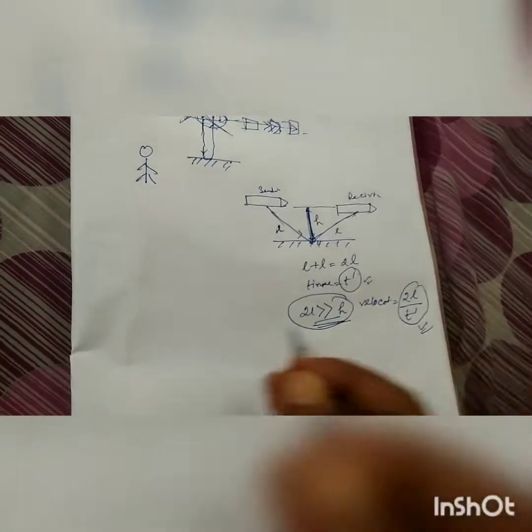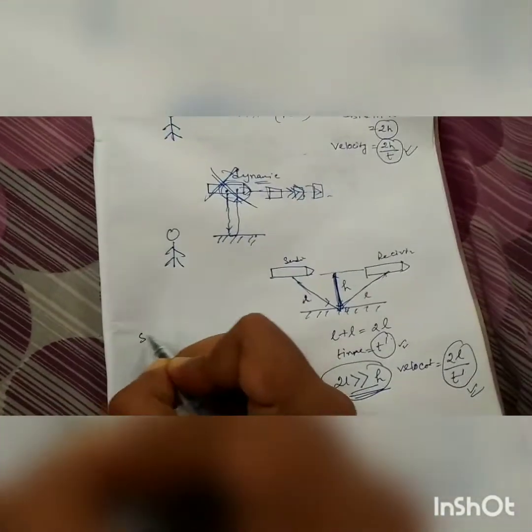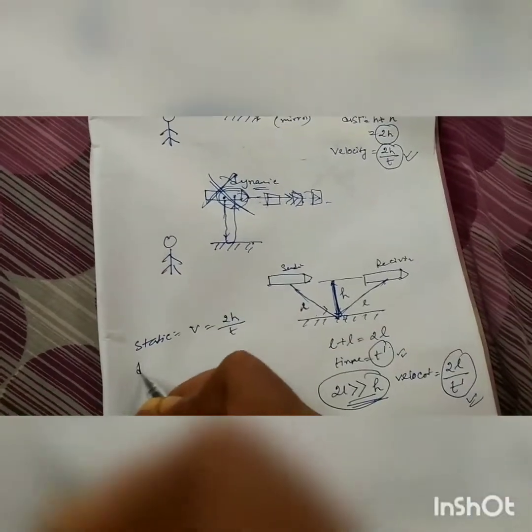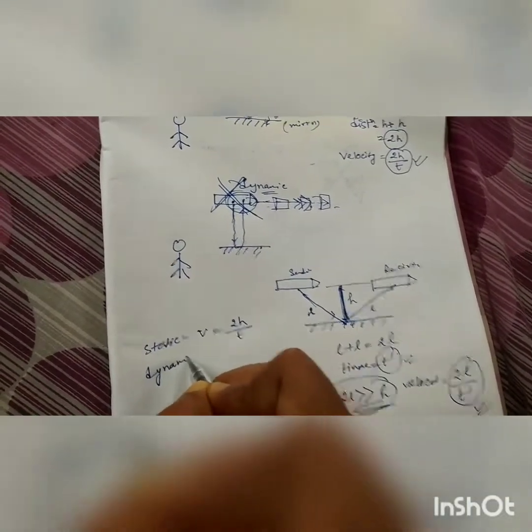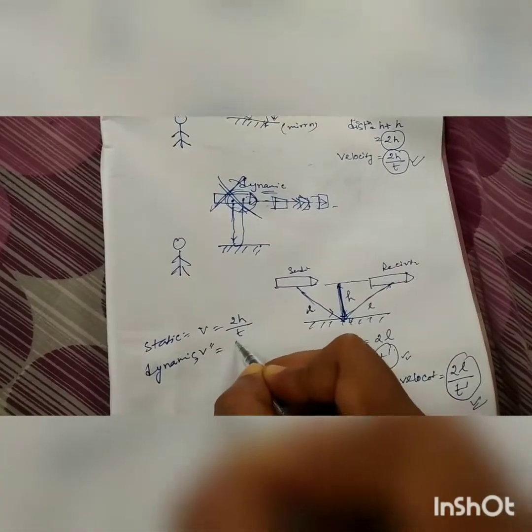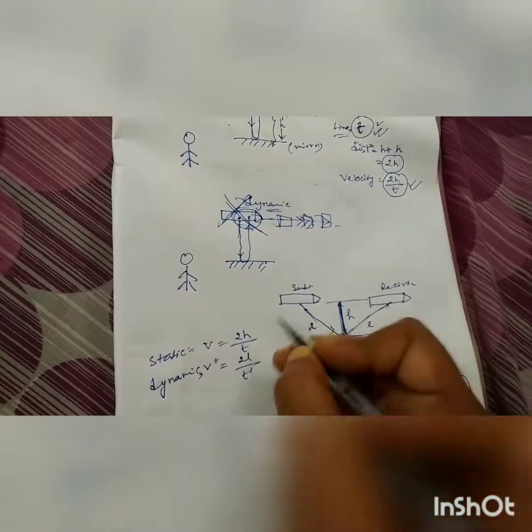Basically, in the static case we found that velocity will be 2h by t. In the dynamic case, I am considering v prime, the velocity will be 2l by t prime.